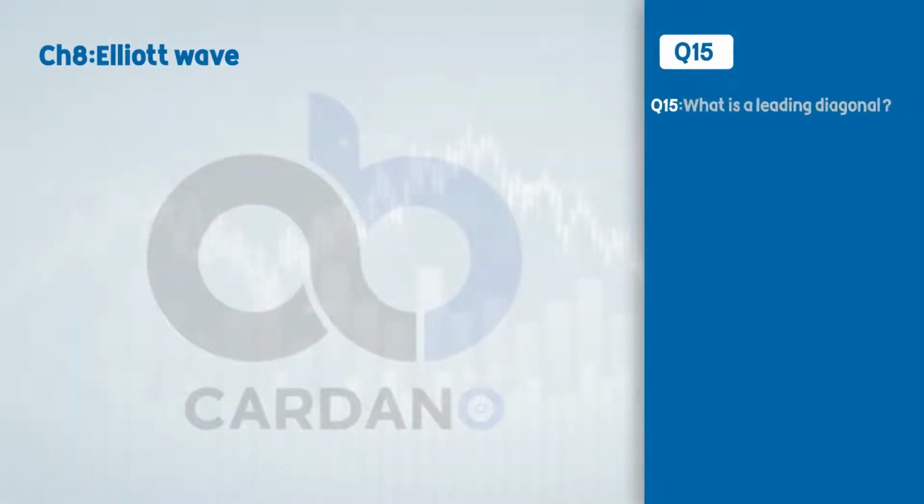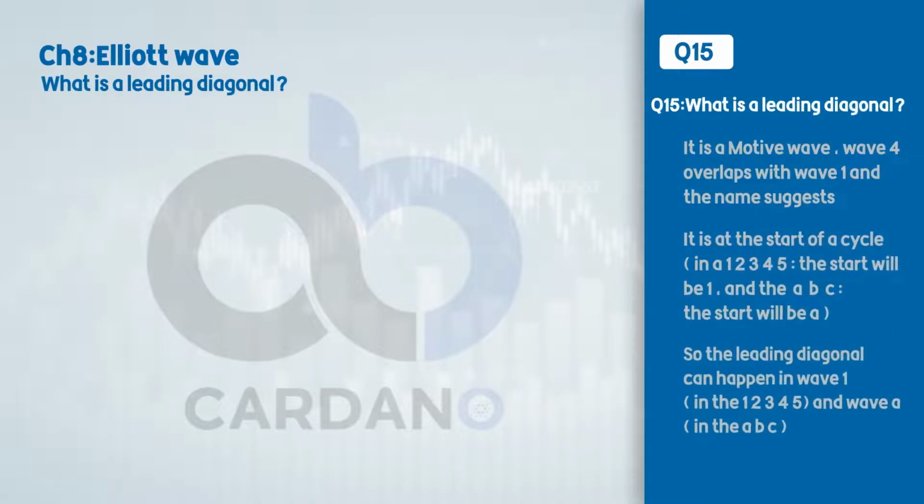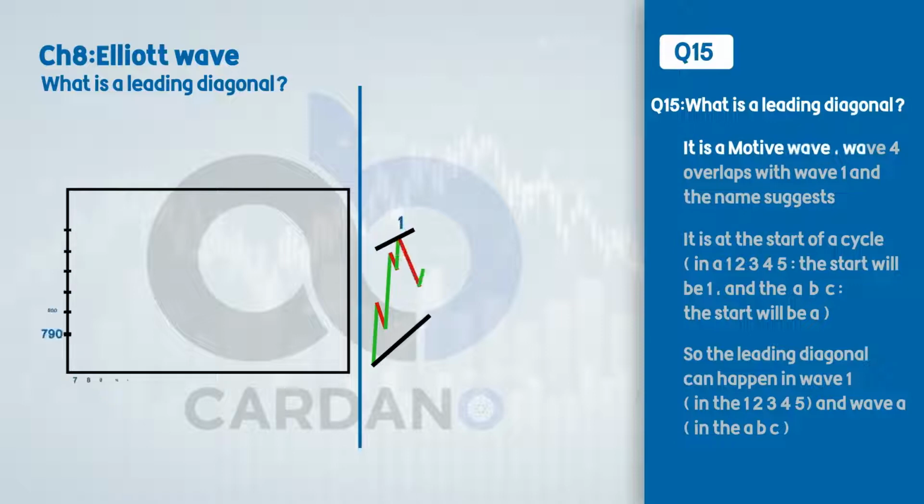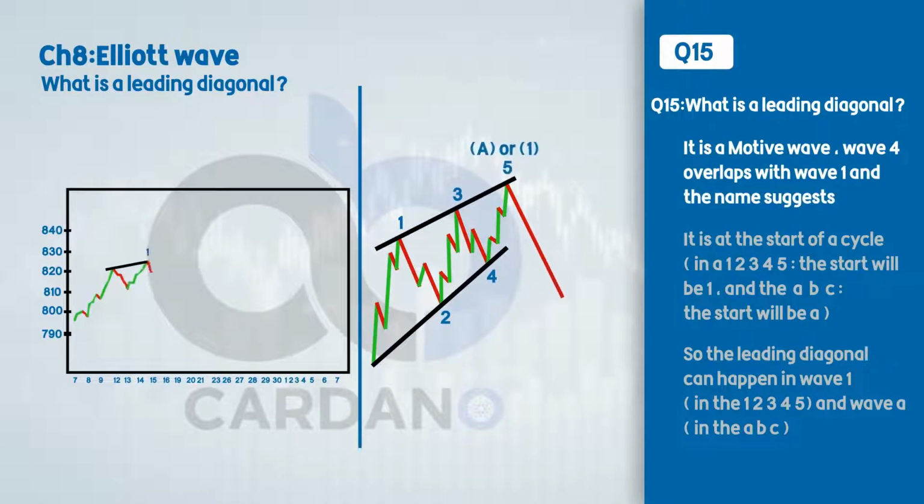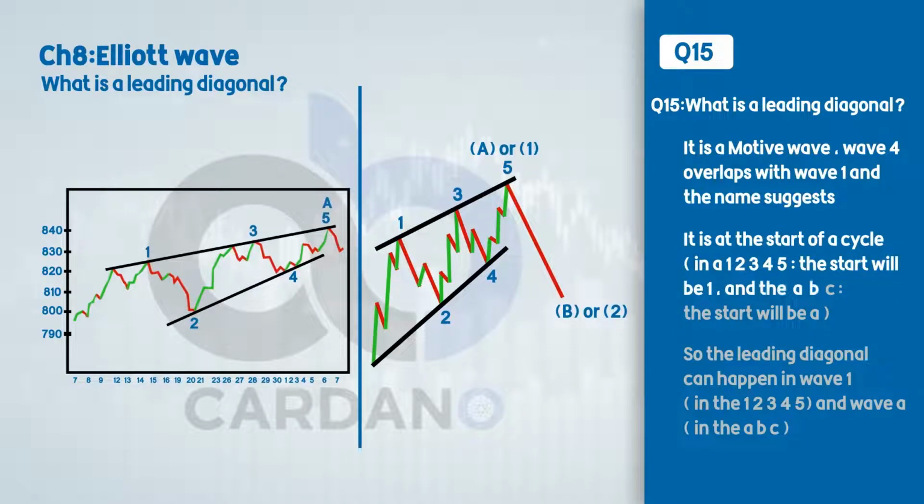Question number 15. What is a leading diagonal? The answer is, it is a motive wave. Wave 4 overlaps with wave 1, and the name suggests it is at the start of a cycle. In a 1, 2, 3, 4, 5, the start will be 1, and in the ABC, the start will be A. So the leading diagonal can happen in wave 1 in the 1, 2, 3, 4, 5 and wave A in the ABC.